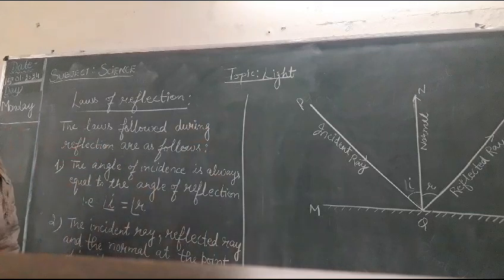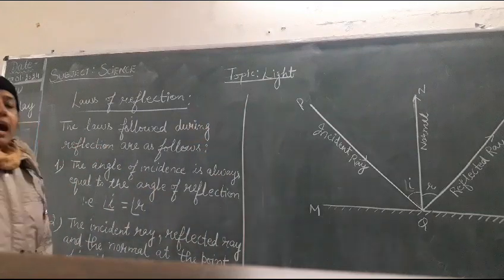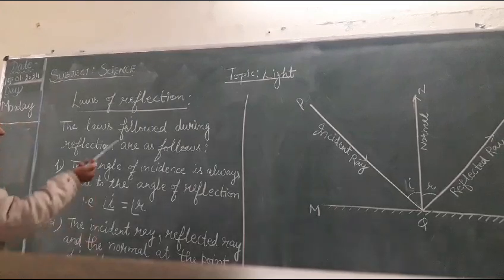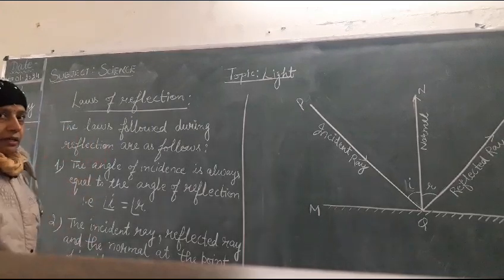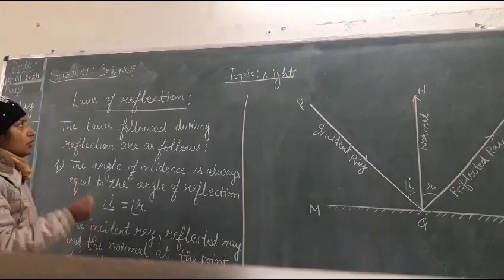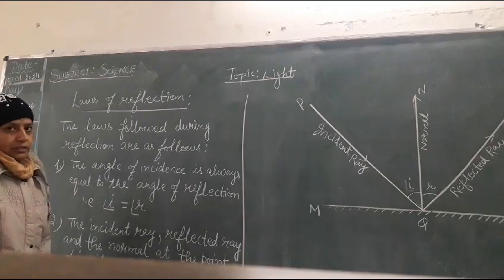When reflection takes place, it has to be followed by certain laws. Today, we will study about those laws of reflection.